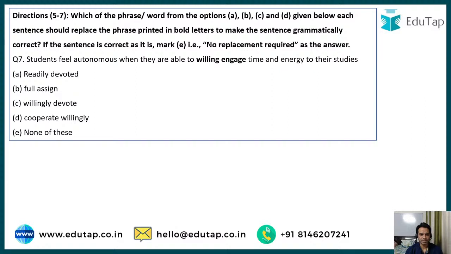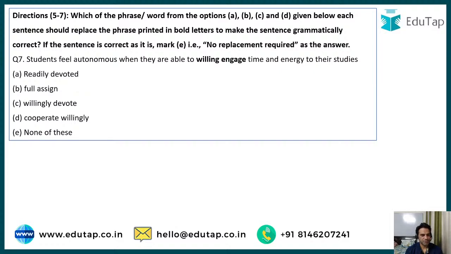Students feel autonomous when they are able to willing engage time and energy to their studies. So students feel autonomous when they are able to willing engage, readily devoted, full assign, willingly devote, cooperate willingly, or none of these. Yes, guys. Very good, Prerna. Very good, Kirti. Very good, Leena. Very good, Anjali.